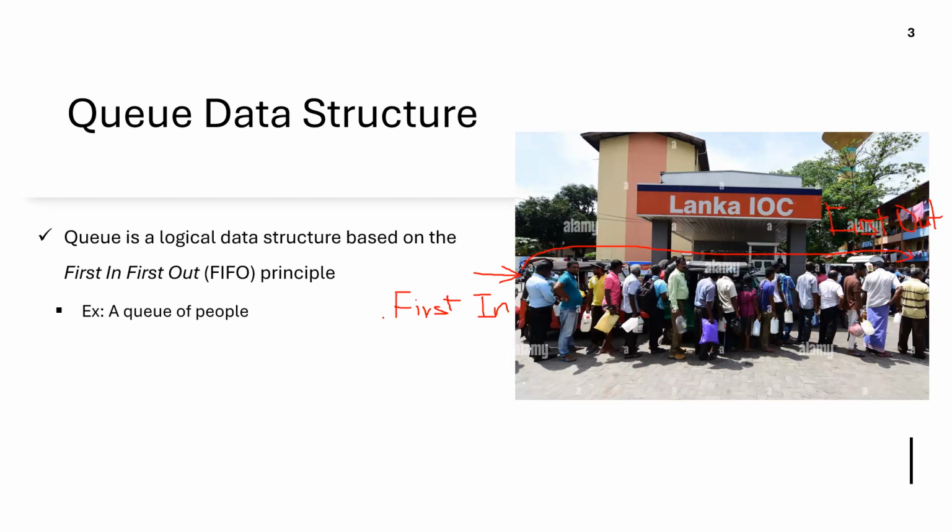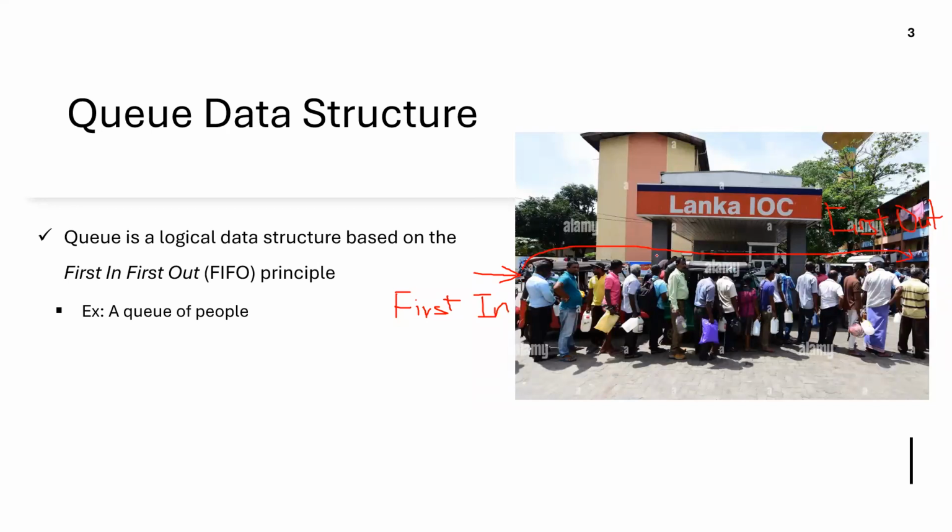Whereas in stack, when you join, you still join at the end of the array. However, in stack you are the first to go. So it was last in, first out. You enter last, and you will be first out.